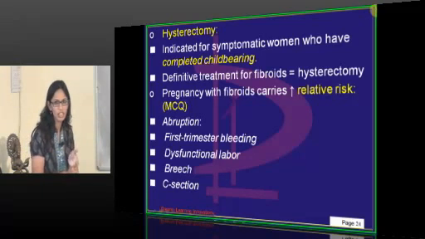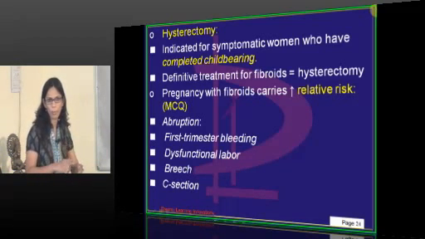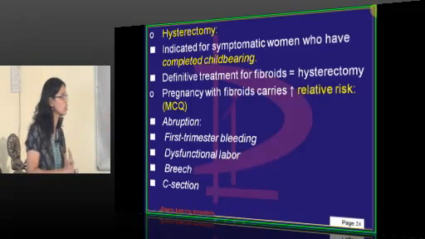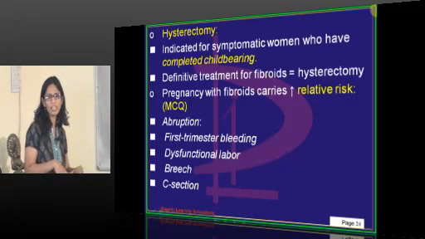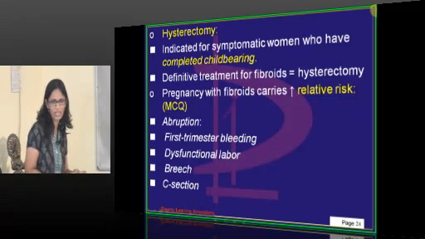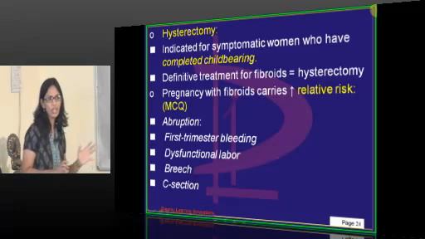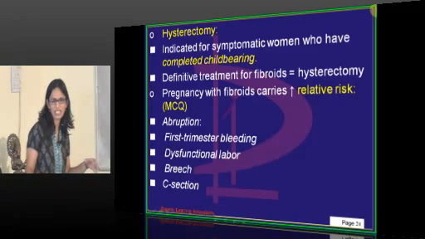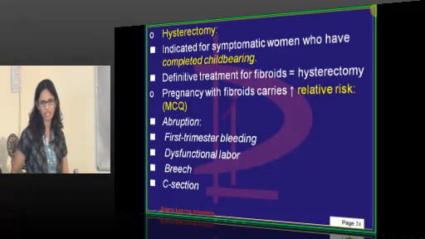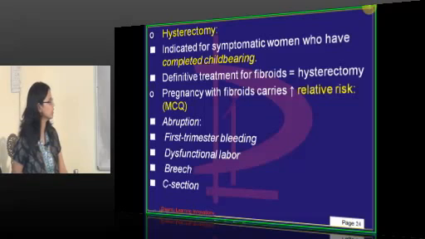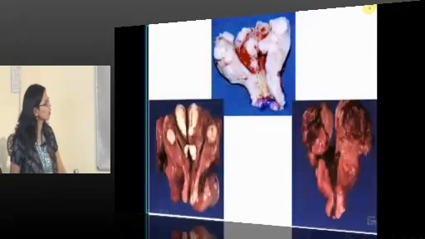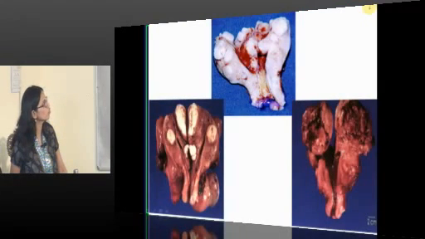Dysfunctional labor will be there, the contractions will not come at a proper interval, so it leads to dysfunctional labor. The space will be less for the baby to fit inside, and can lead to malpresentation or breech presentation. And if it is compressing over the presenting part, the lower part, which is obstructing the labor, definitely the chances of cesarean section will be more in those cases. And of course red degeneration too is there. This is the cut section of the uterus showing a fibroid inside, you can see.